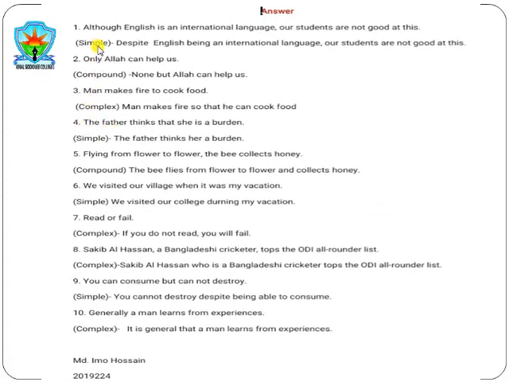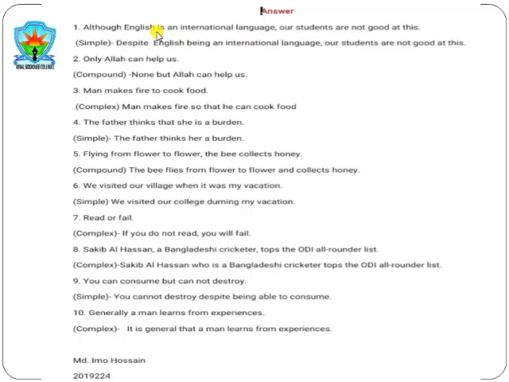The first sentence was: although English is an international language, our students are not good at this. Students, here it was a complex sentence. A complex sentence contains two clauses, where one is a subordinate clause and the other is a principal clause. The subordinate clause starts with a subordinate conjunction, and this subordinate conjunction is "although", and this whole clause is a subordinate clause.